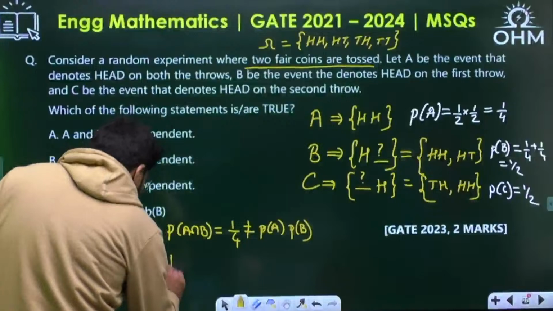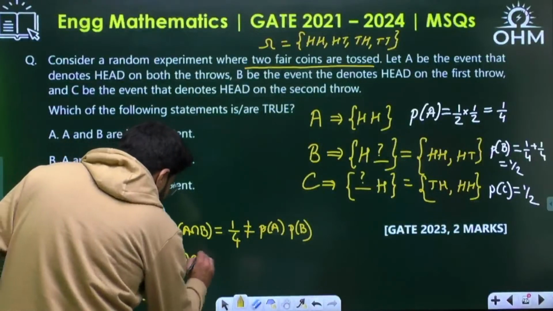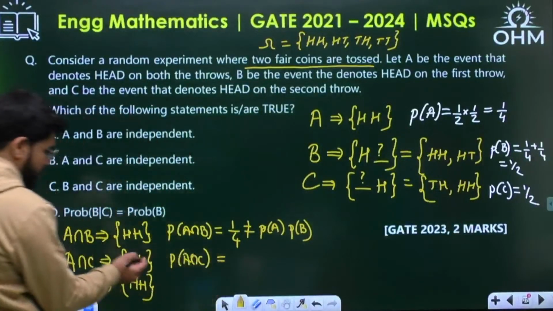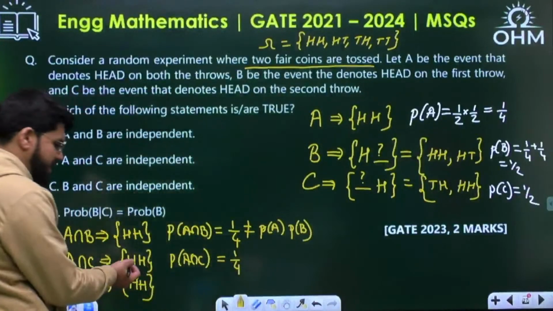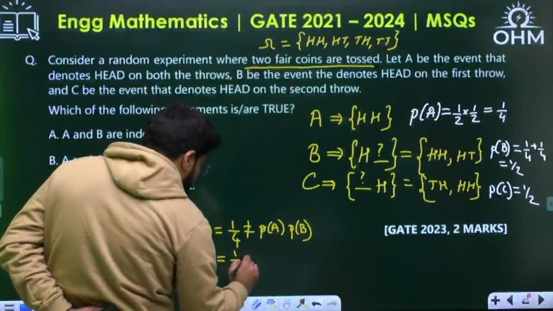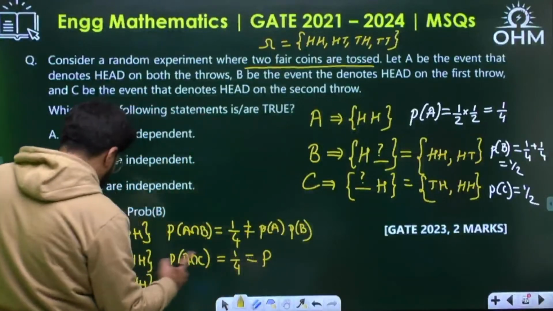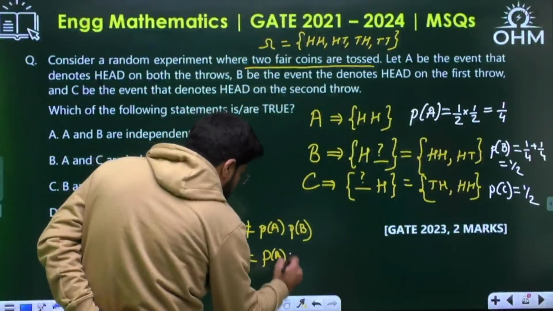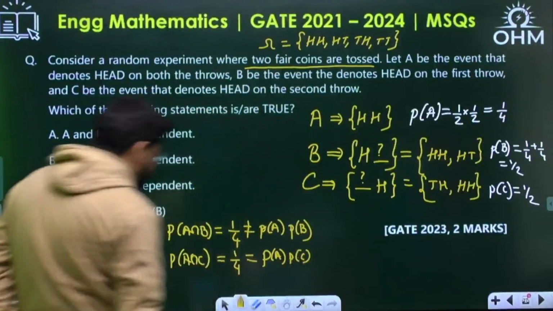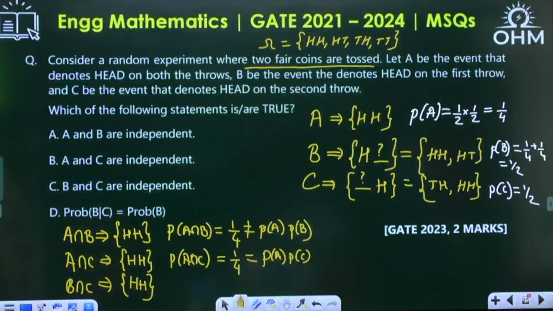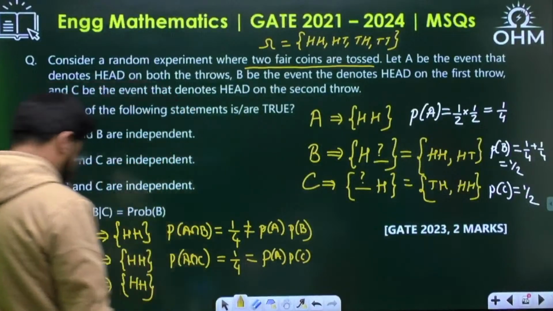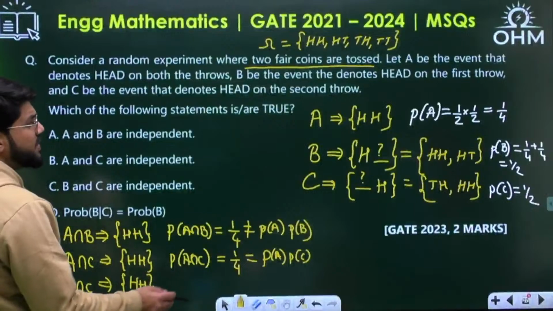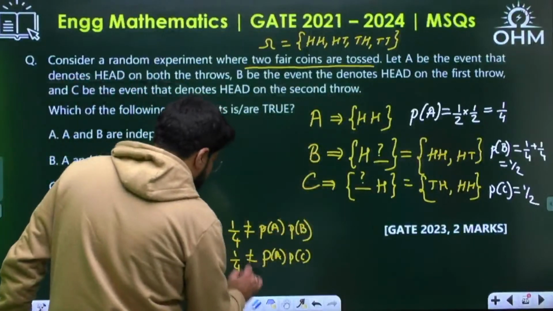Then probability of A intersection C: HH probability is 1/4, as I have already shown you. Is it equal to PA PC? PA into PC, 1/4 into 1/2, not equal.